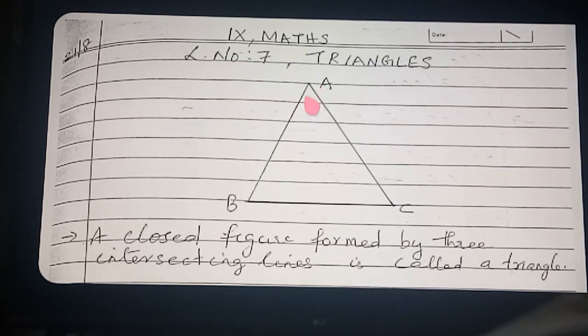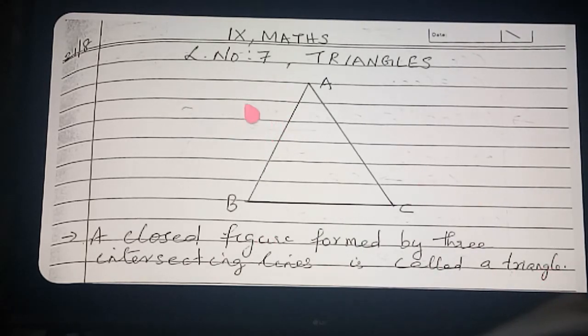Here the angles are not split, so angle A is same as angle BAC, angle B is same as angle ABC, angle C is same as angle ACB. Okay.